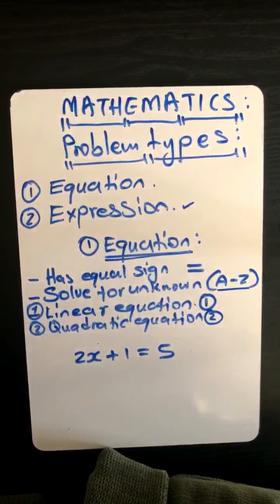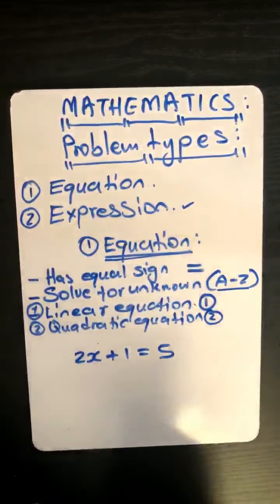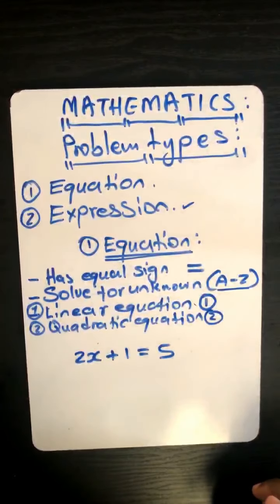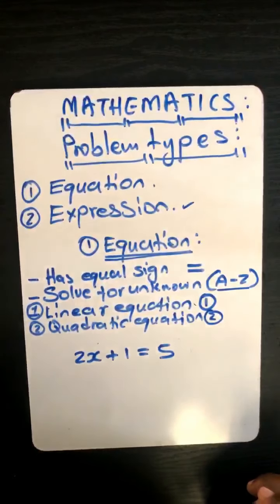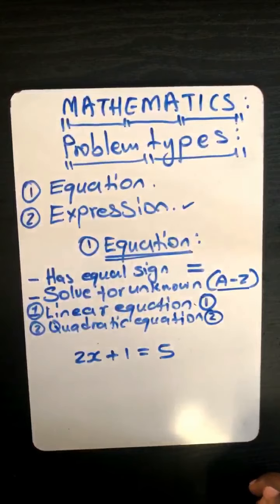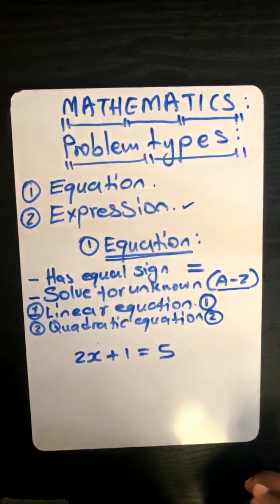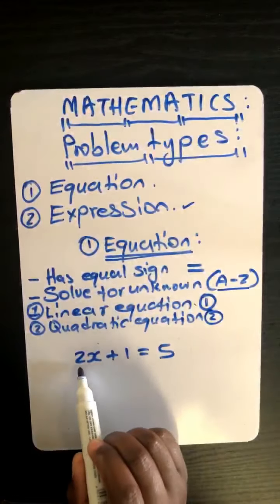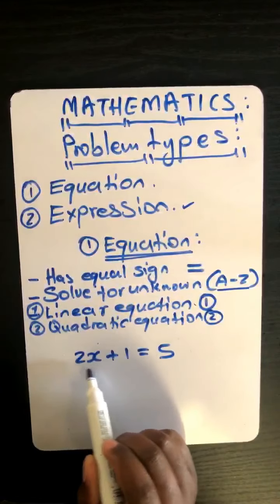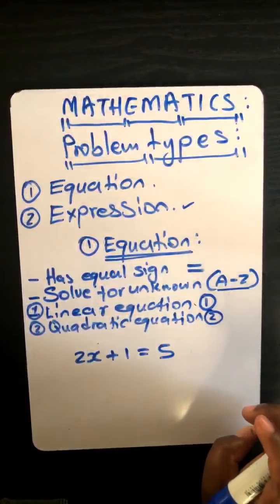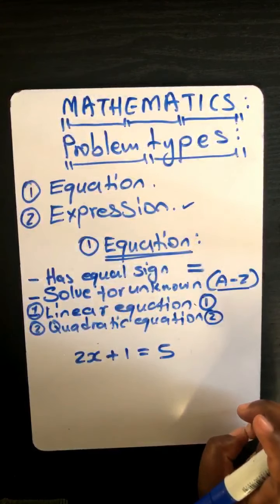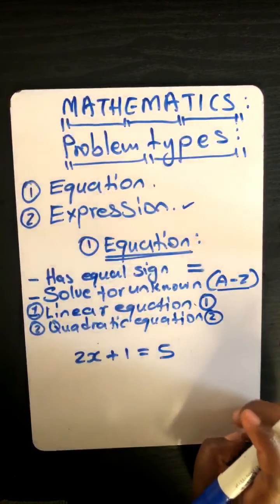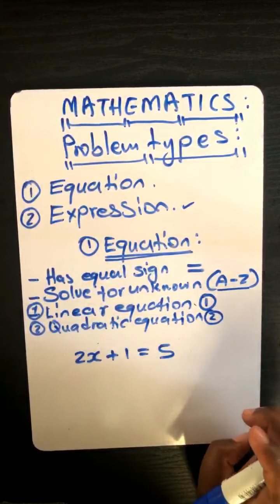I know there is a 2x. Okay, but 2x, is it a letter? No, it's a number. So the unknown is X. What is a letter?